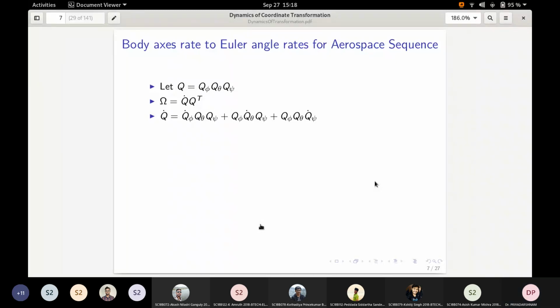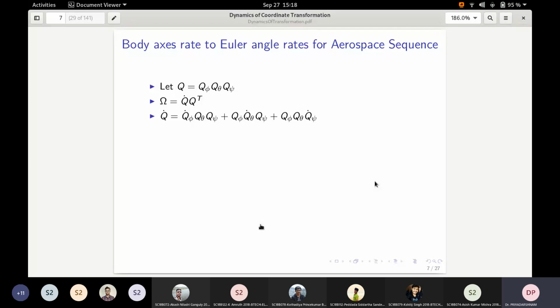If you notice carefully, Q phi, Q theta, Q psi are all rotation matrices along the x-axis, y-axis, or z-axis. Their components are constant terms like 1, 0, 0, and then cosine terms, cosine of phi, theta, or psi, depending on which rotation matrix you are considering, and sine of phi, sine of theta, and sine of psi.